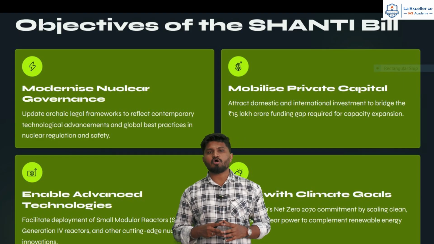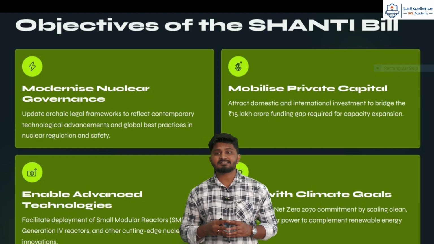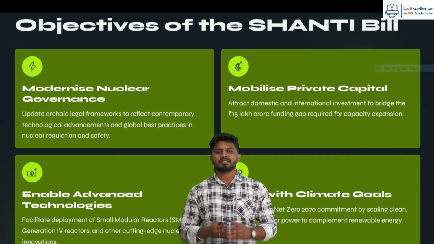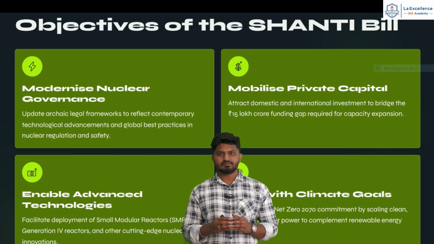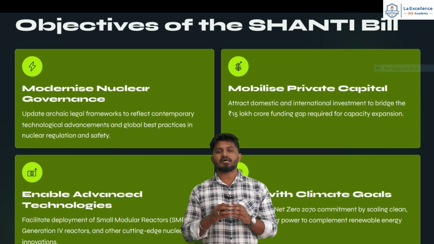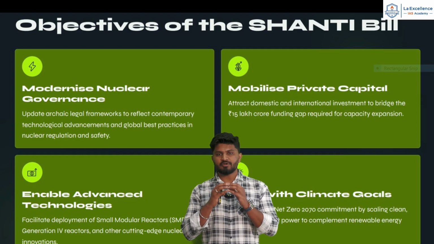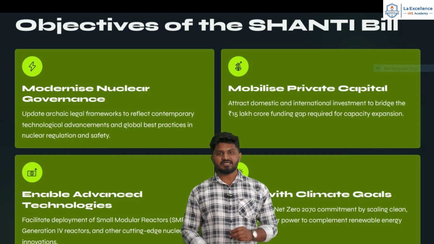And what is the second important objective? Second is to mobilize private capital. The aim is to attract domestic and international investments to bridge the gap. How much is the gap? That is around 15 lakh crore rupees of funding gap required for the capacity expansion. This gap can be bridged by private participation or foreign entity participation.